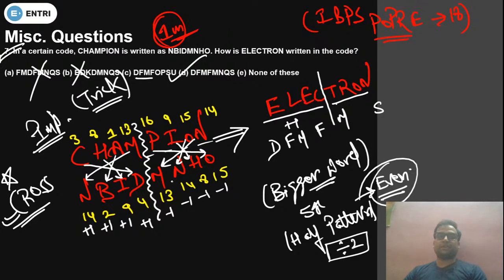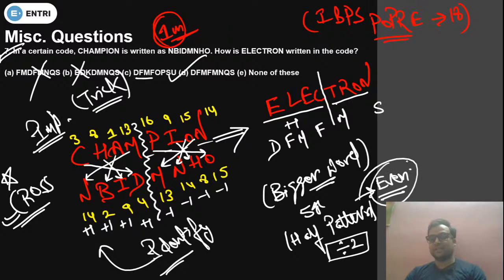So I told you the trick of identifying the cross pattern. How to identify the cross pattern, that trick I have already discussed over here in the case of even number of alphabets. The trick is clear or not? Trick समझ में आया? Trick is clear or not? Just tell me. Are you able to understand the trick?